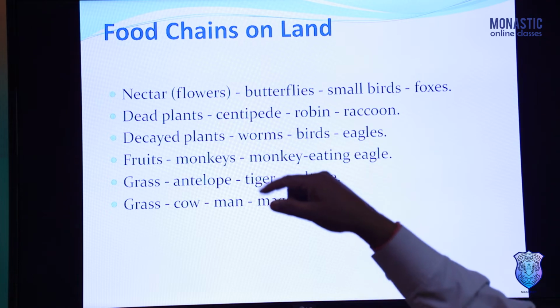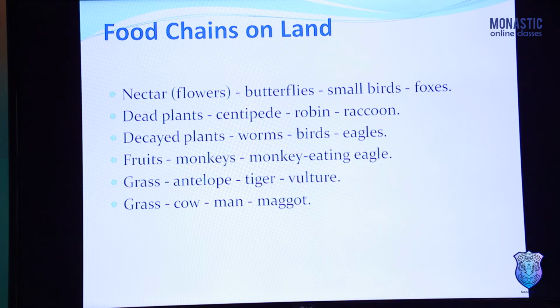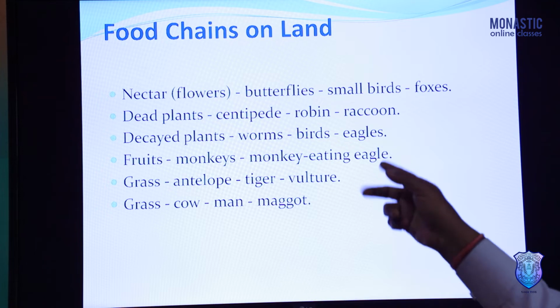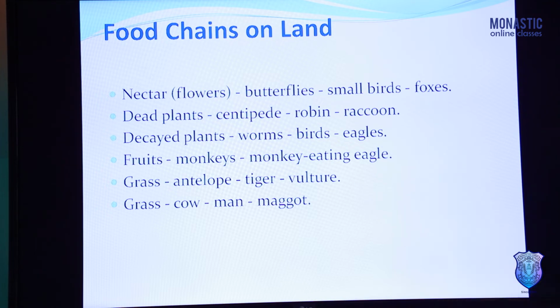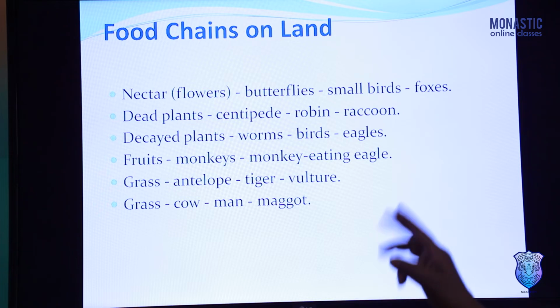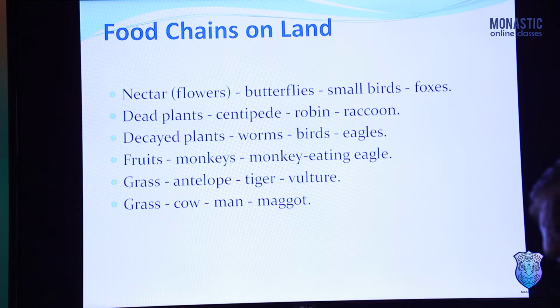So from flowers, the food may move to the butterflies, then to small birds, and lastly to the foxes. Similarly, dead plants, centipede, robin, raccoon. Decaying plants, worms, birds, eagles. Fruits, monkeys, monkey eating eagle. Grass. So these are some examples of the food chain which occurs in land ecosystem.